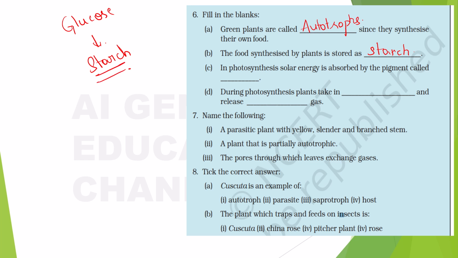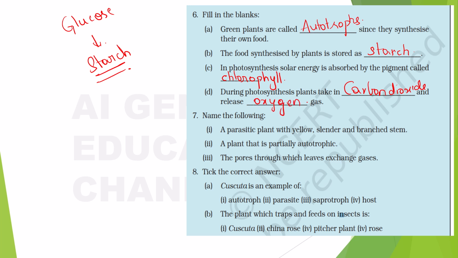In photosynthesis, solar energy is absorbed by the green pigment called as what? Chlorophyll, right? During photosynthesis, plants take in dash and release dash. Tell me, plants take in carbon dioxide, right? So the plants take carbon dioxide and they release what? They release oxygen gas.